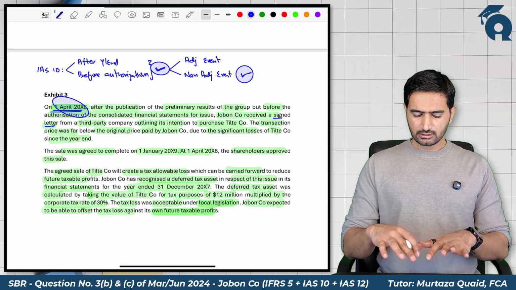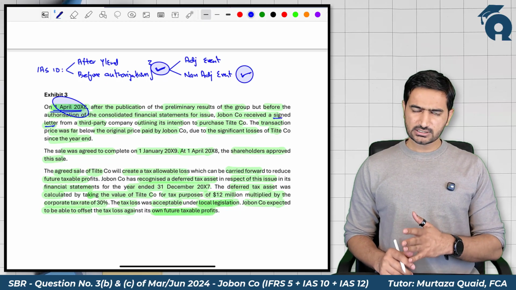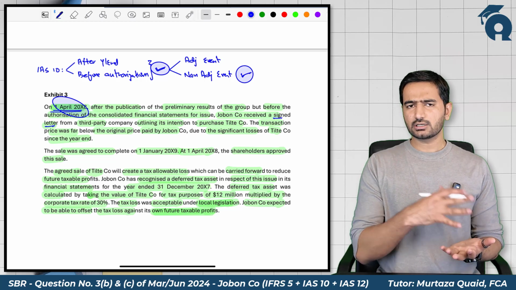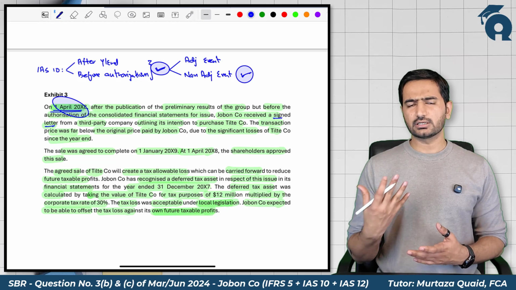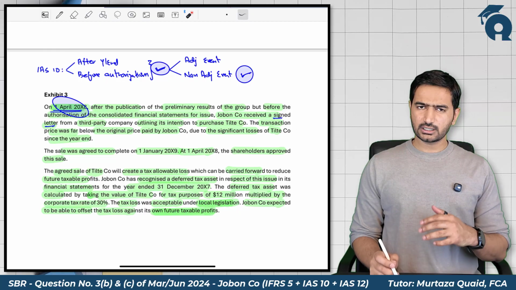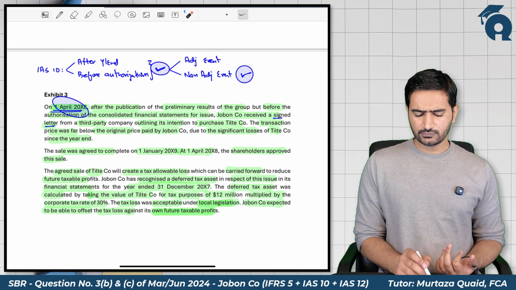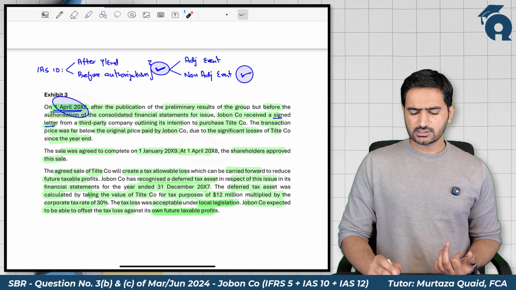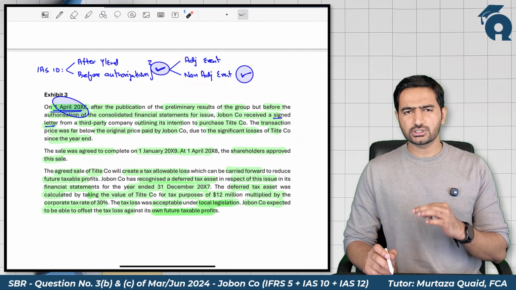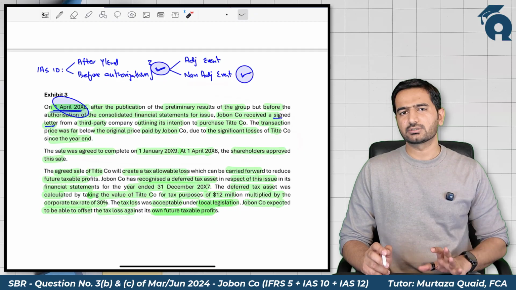our financial statements because of this 1st April 2008 letter of intent, because it happens after the year end and it is a non-adjusting event, because nothing was there when the financial statements were closed, when the year ended 31st December 2007 was closed. So yes, the classification criteria is again met, but not on 31st December 2007. It was met on 1st April. So this is a non-adjusting event, and we don't change our conclusion that was in part B based on this information.